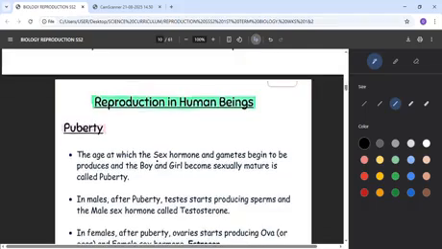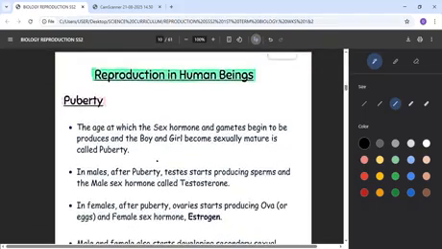And what stage is that? That's the stage of puberty. This is the age at which the sex hormones, like testosterone, estrogen and progesterone, in the male and the female, and gametes begin to be produced, and the boy and girl become sexually matured. So that is the puberty stage.